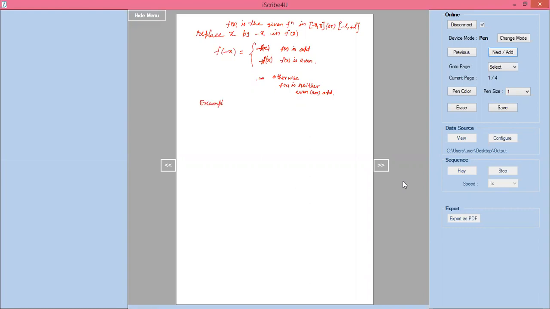Examples we will look at. First example: f of x equals modulus of x in minus pi to plus pi. Minus pi to plus pi I am giving here. How do you simplify this? Whenever minus to plus limits come, how do you check even function? Here we check even or odd function.